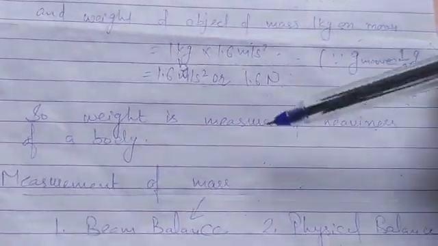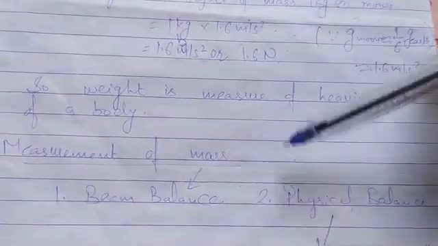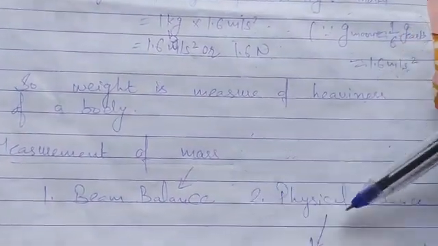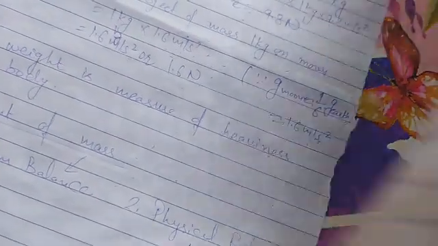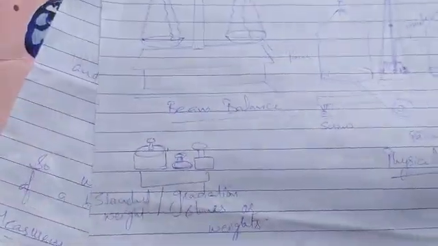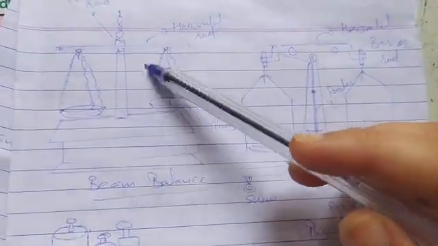So next is measurement of the mass. We know that mass can be measured either by beam balance or physical balance. So let's have a look at the construction and working of beam balance and physical balance. So this is the beam balance.